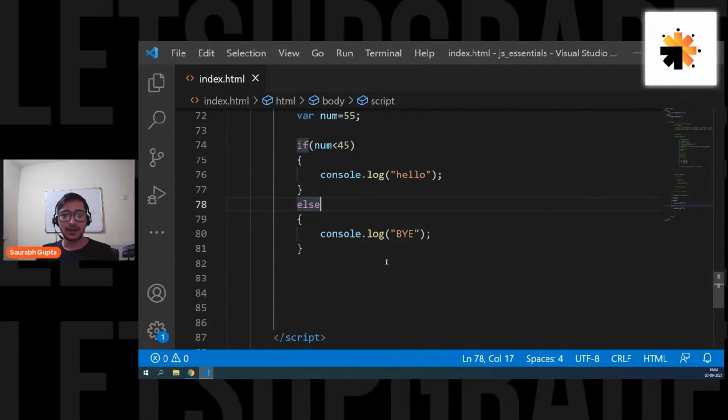Are we excited for today's session? Because we are going to complete loops, we are going to complete arrays, and we are also going to complete conditions. These are the three things that we have in our mind. And if we finish these three things quickly, then we're also going to talk about objects.